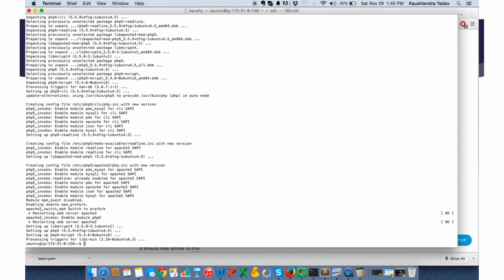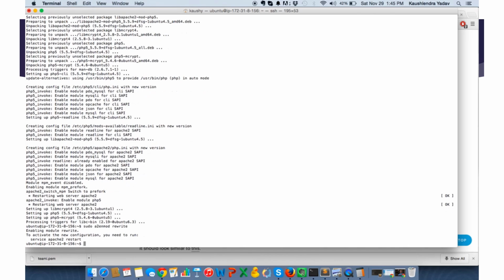So that is done. Now I'll do sudo a2enmod to enable a module called rewrite. What it does is it helps in rewriting your rules of redirection, redirecting one route to another route.